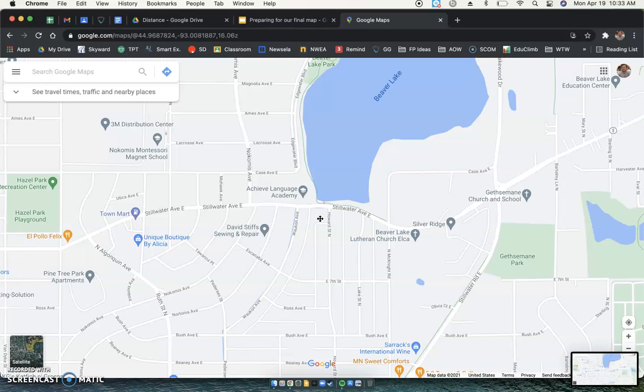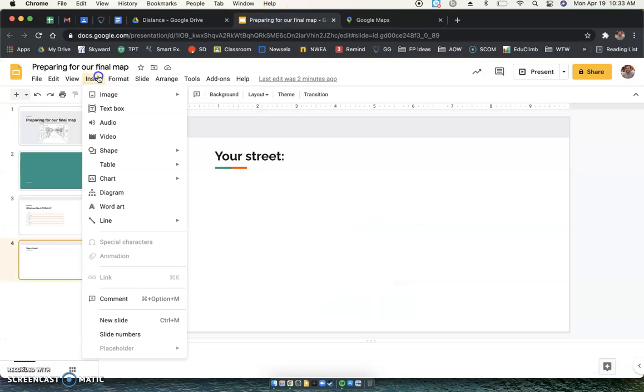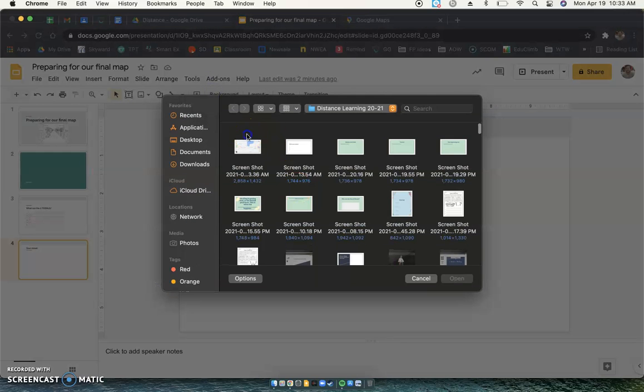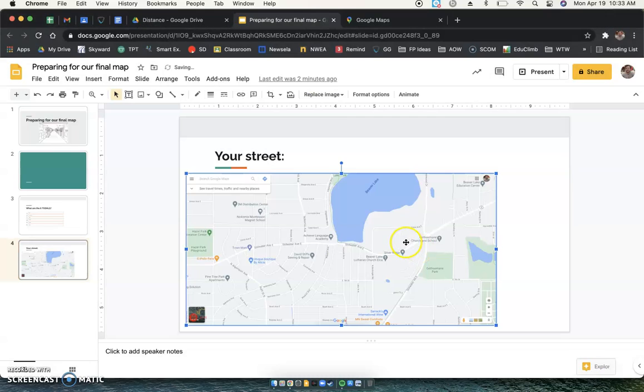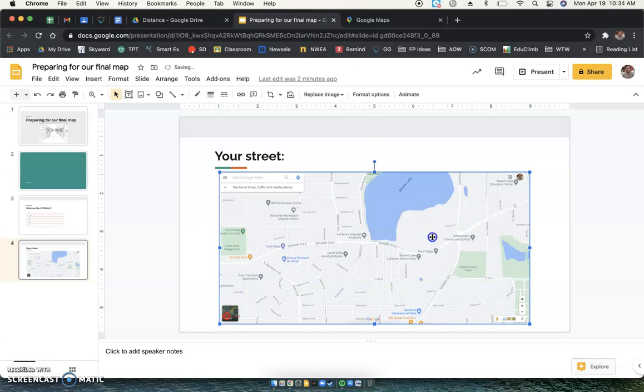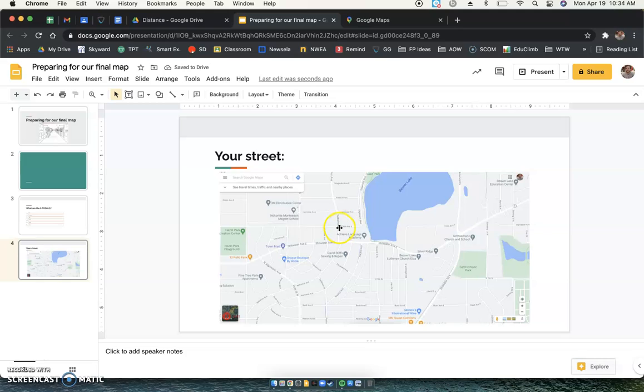Now, I'll put the picture for how to use a screenshot, what two buttons those are to make a screenshot. But here's what you'll do. You'll find your house and you will take a screenshot. Then you will put the screenshot on this page here, your street. And the last thing you're going to do is, once you have a screenshot of your neighborhood, your house, you see it.